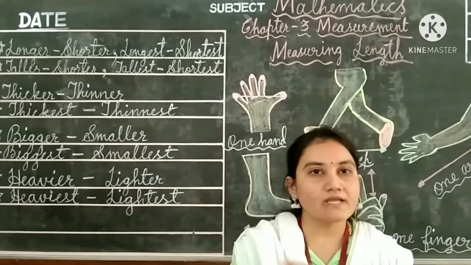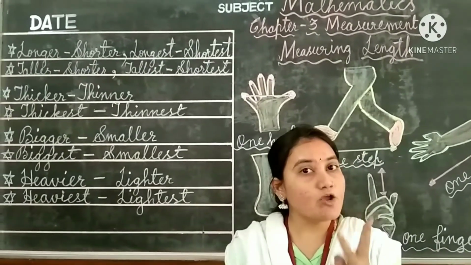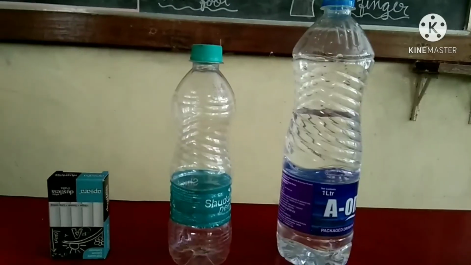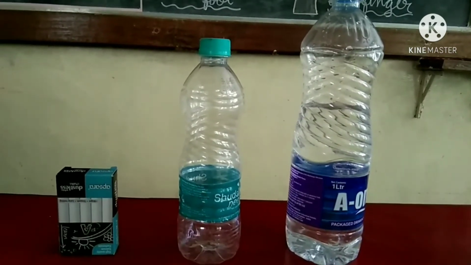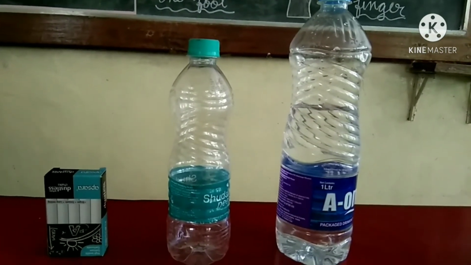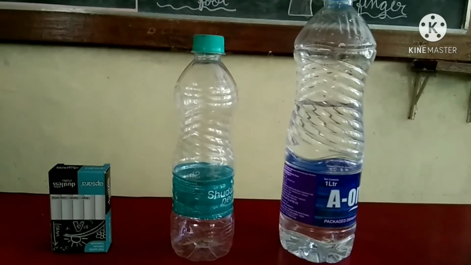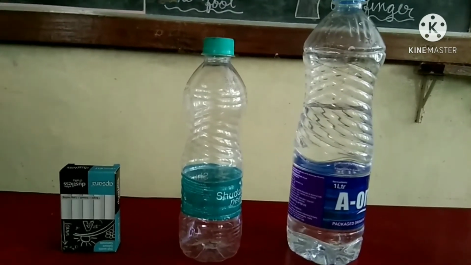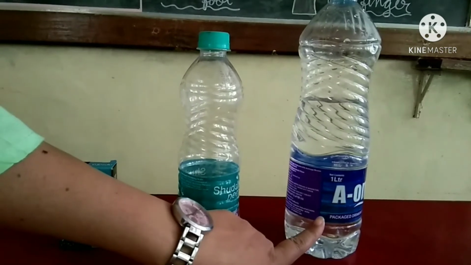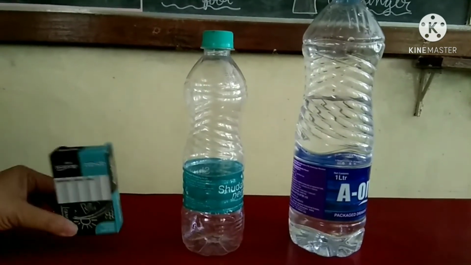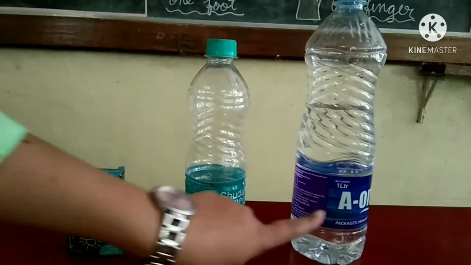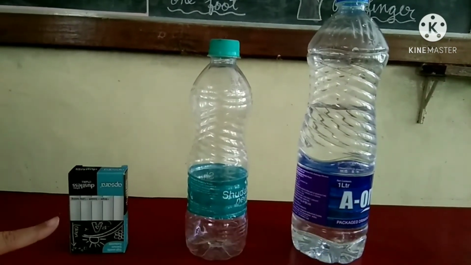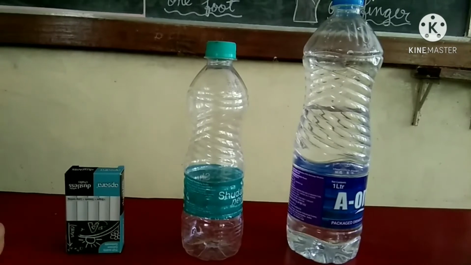Now next we'll go for biggest and smallest. Here for biggest and smallest we will be taking three objects, children. Okay. Now children, you can see here are three objects. Can you tell me which is biggest and which is smallest, children? Yes, see, this bottle is biggest and that small chalk box is smallest. Got it, children? This is biggest and this one chalk box is smallest here.